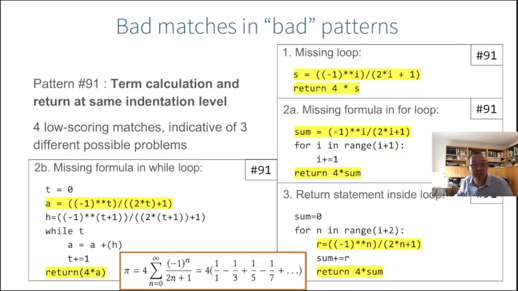Okay, so this is an example of a good pattern with mostly good matches and a few bad matches. So can we also have bad patterns? And indeed, we also found some interesting examples of bad patterns. What do I call a bad pattern? A bad pattern is something that represents a typical bad idiom or bad solution.